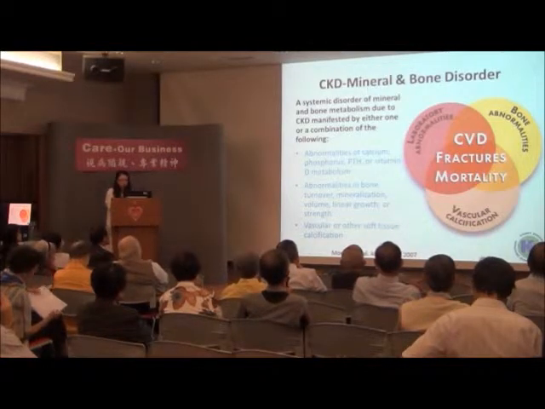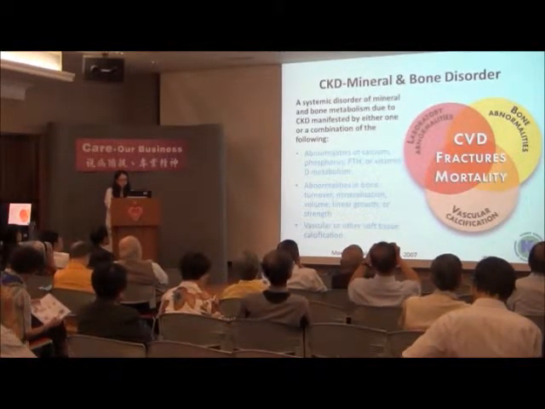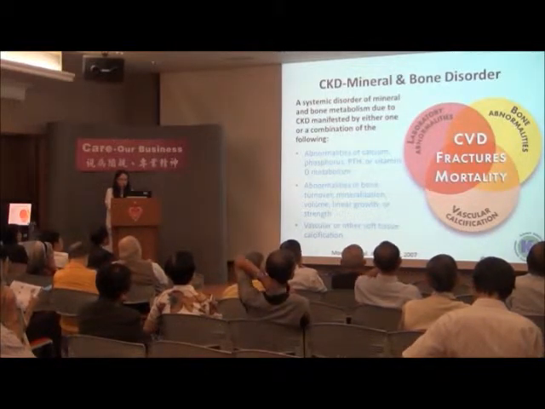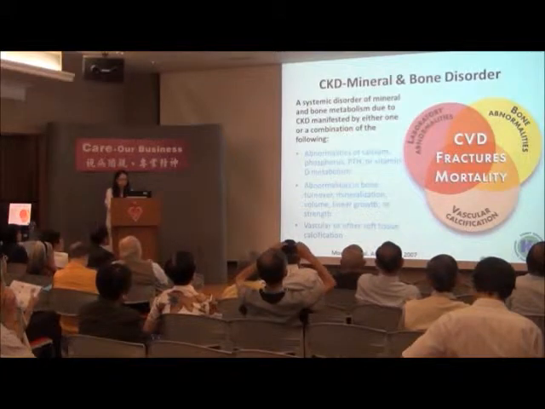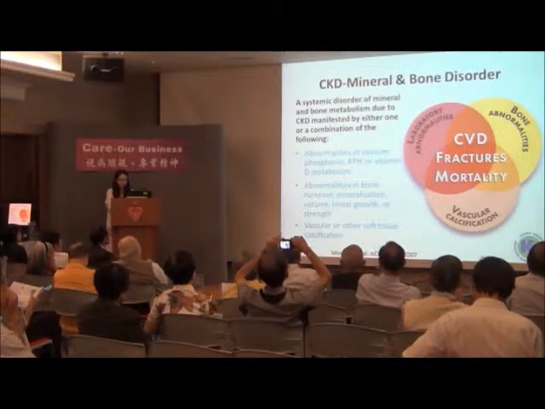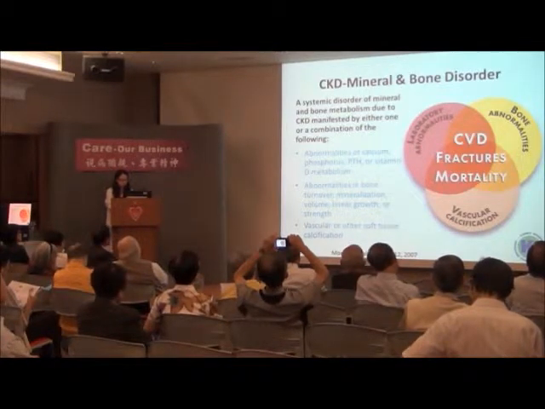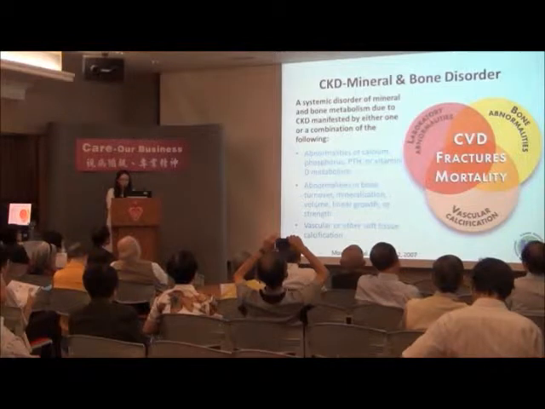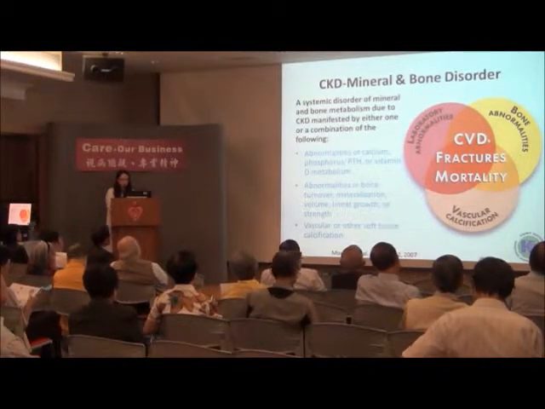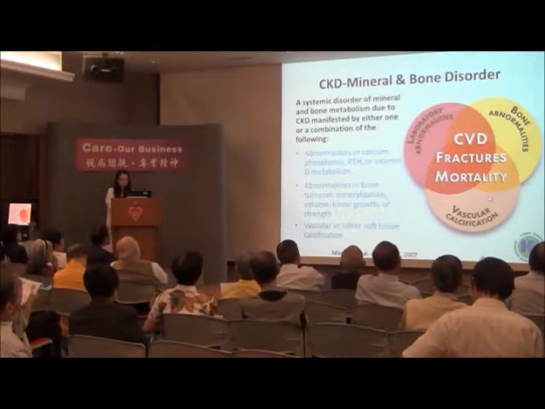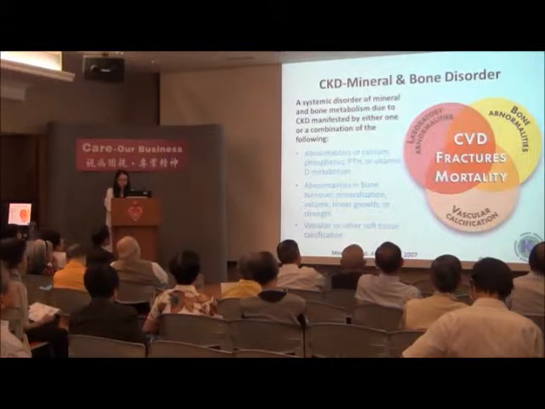The definition by KDIGO is a systemic disorder of mineral and bone metabolism due to CKD, manifested by either one or a combination of the following. First, abnormality in calcium, phosphate, PTH, and vitamin D metabolism. Second, abnormality in bone turnover, mineralization, volume, linear growth, and strength. And third, vascular and other soft tissue calcifications. All these abnormalities contribute to increased risk of cardiovascular disease, fracture, and mortality in patients who have CKD mineral and bone disorder.